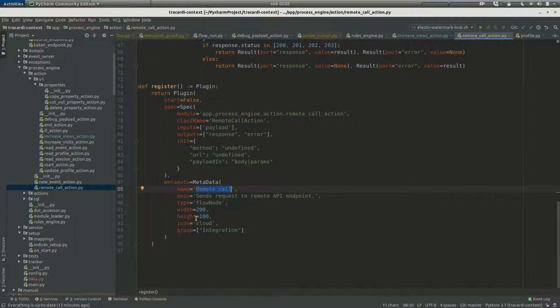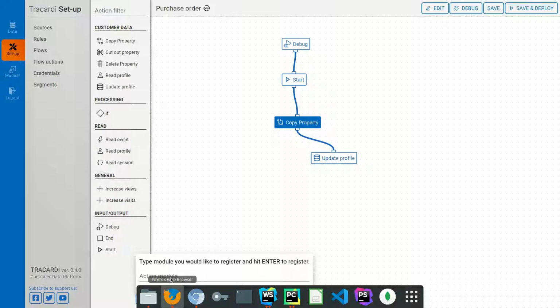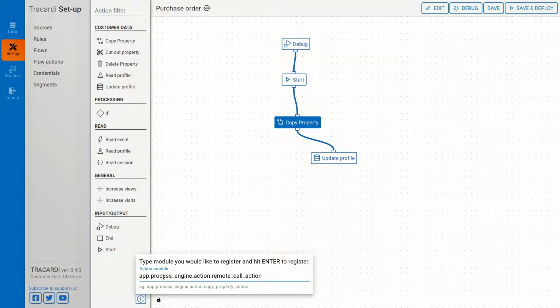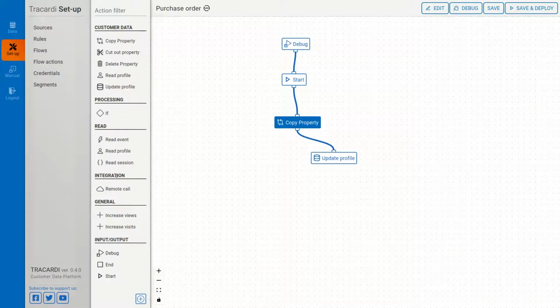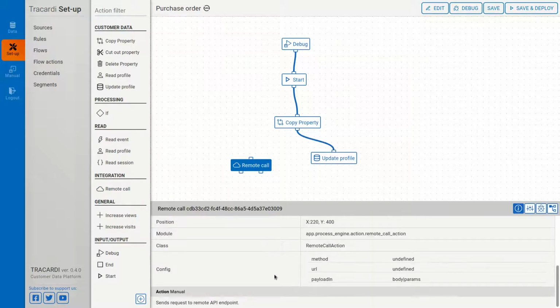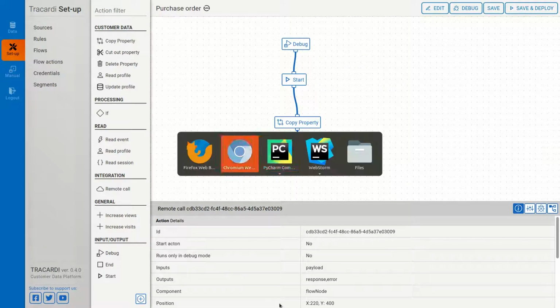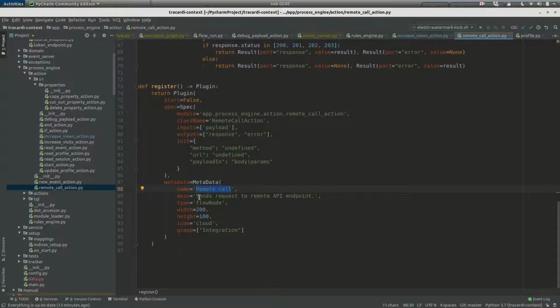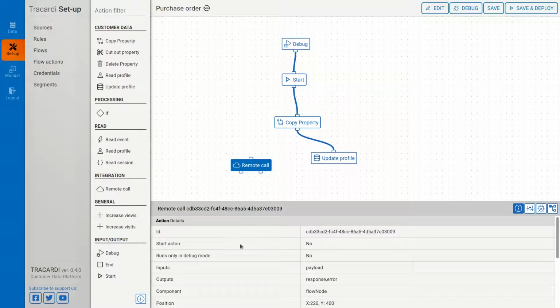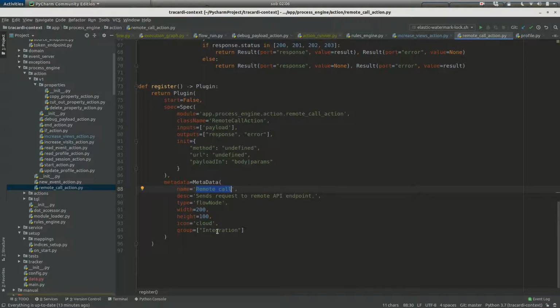Okay, I'll register it, and you can see how it works. So just paste it. So we have a new section, integration. We have a remote call. You can drag it to the editor, double click on it, and you can see that it has a name, remote call. Let's go and see. In the code: remote call, description, sends request to remote API. It has inputs, payload, and outputs, response and error. So this is all the information we've defined here.